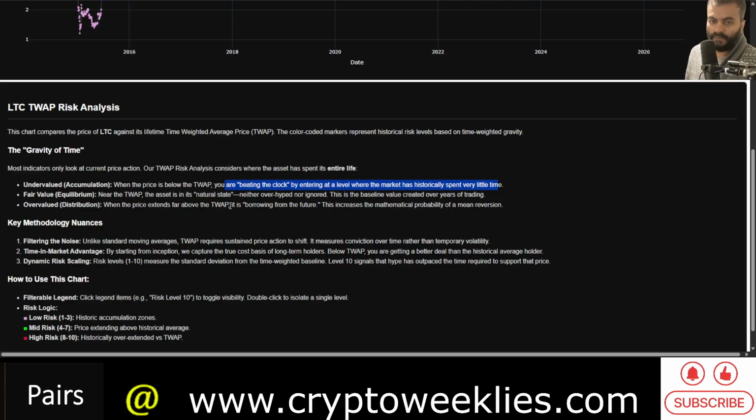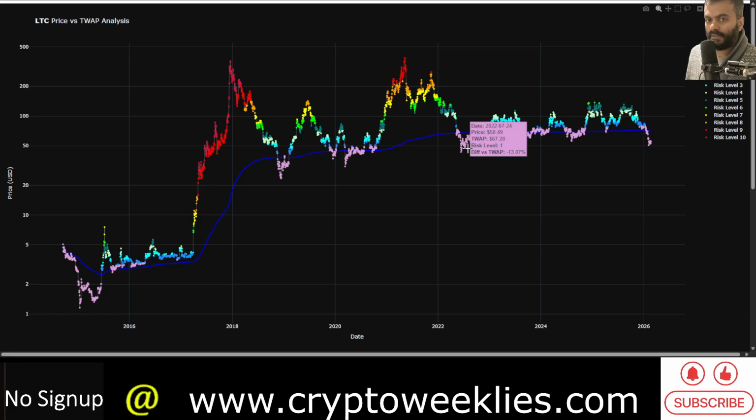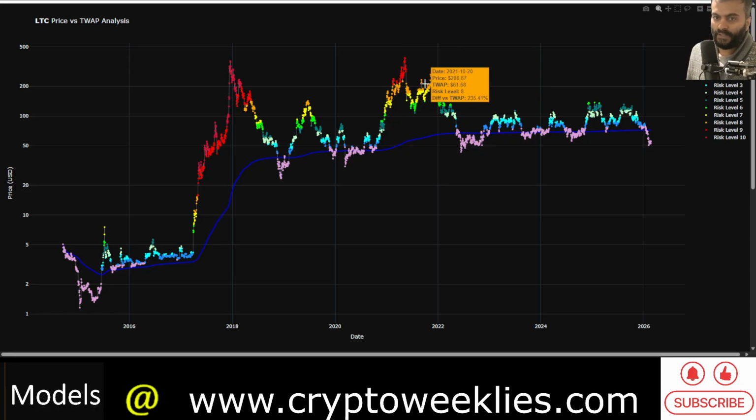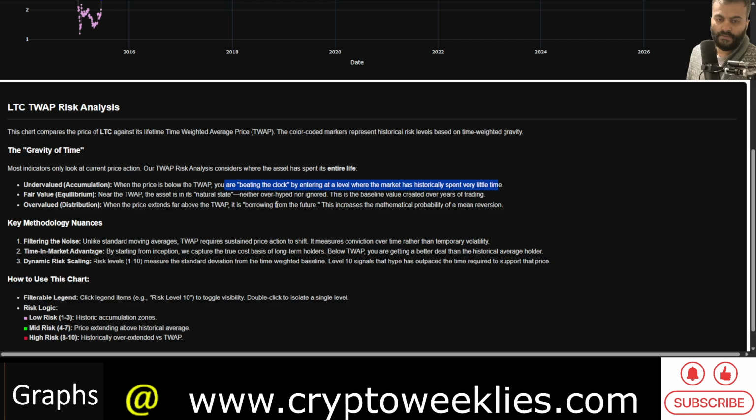Overvaluation is basically whenever the price action is borrowing from the future, right? That means there is a likelihood that the price comes crashing down, for example when it goes to orange or red zones. And now, just to help understand, unlike a simple moving average, the time weighted average price requires a sustained shift in price action. It doesn't just look for any temporary volatility such as a god candle here or a flash crash over there. It measures the conviction over time rather than temporary volatility.